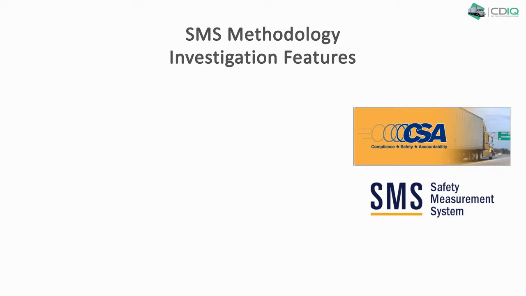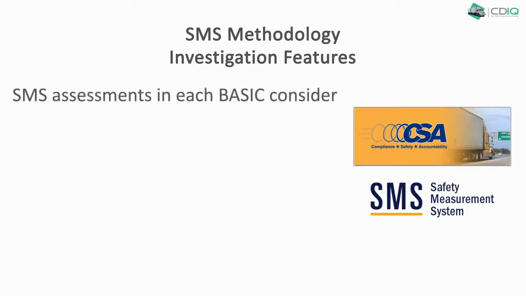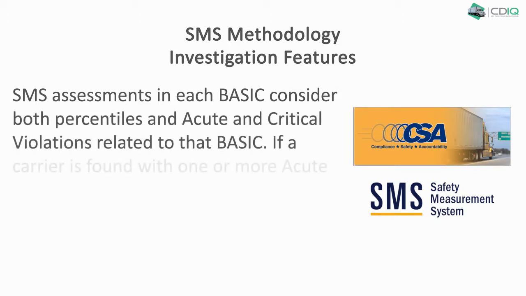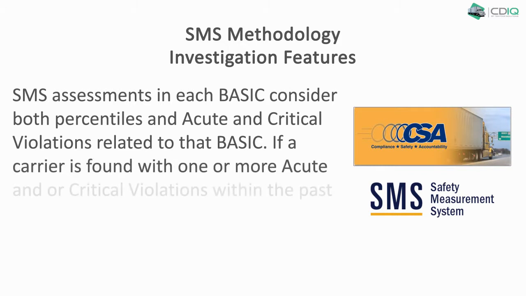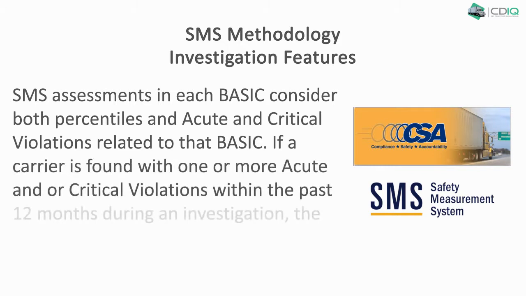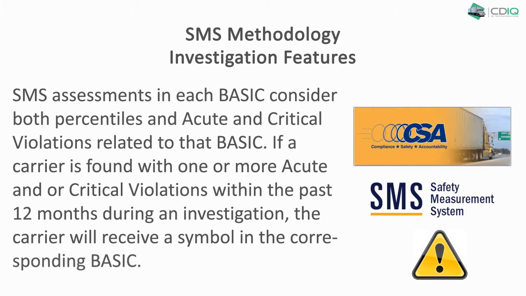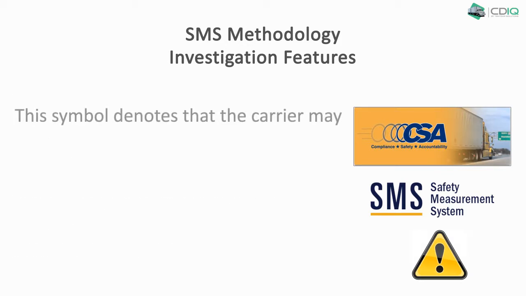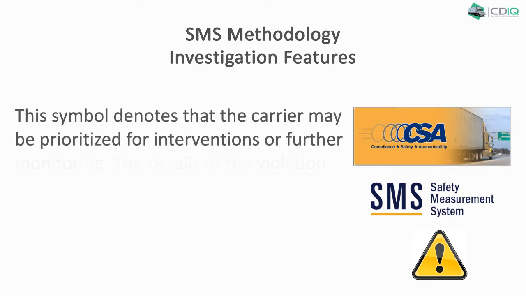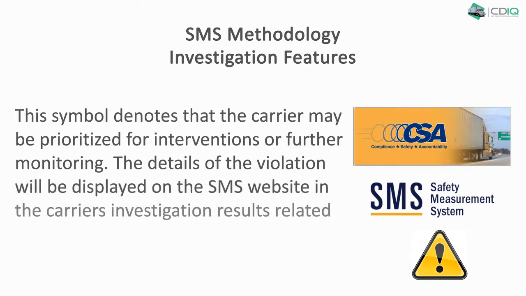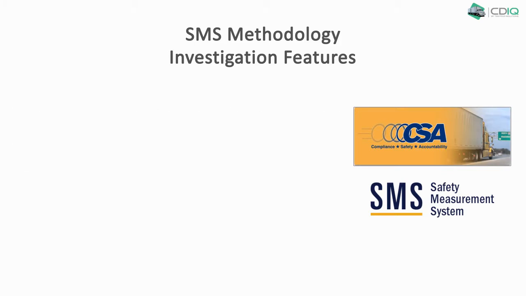Investigation features. SMS assessments in each BASIC consider both percentiles and acute and critical violations related to that BASIC. If a carrier is found with one or more acute and/or critical violations within the past 12 months during an investigation, the carrier will receive a symbol in the corresponding BASIC. This symbol denotes that the carrier may be prioritized for interventions or further monitoring. The details of the violation will be displayed on the SMS website in the carrier's investigation results for that BASIC.